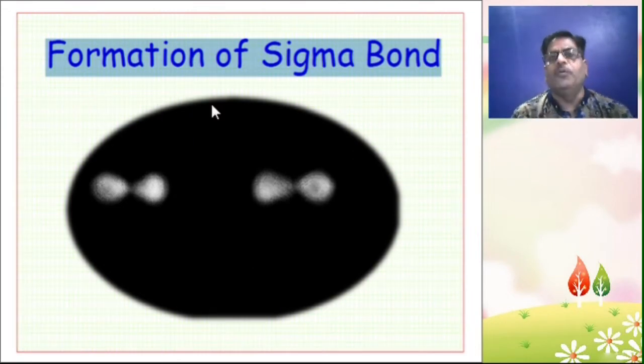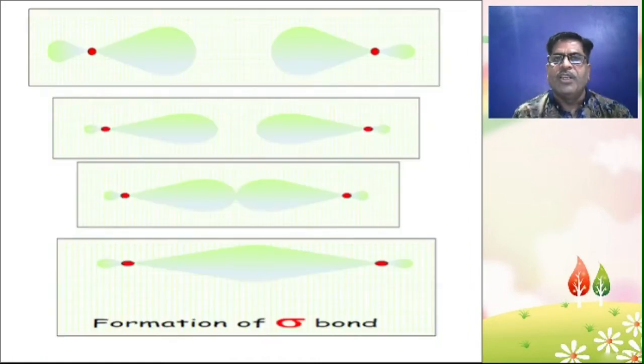So there are two bonds. In hybridization, lone pair and bond pair electrons play an important role. First of all, let's see what is a sigma bond. How does a sigma bond form?